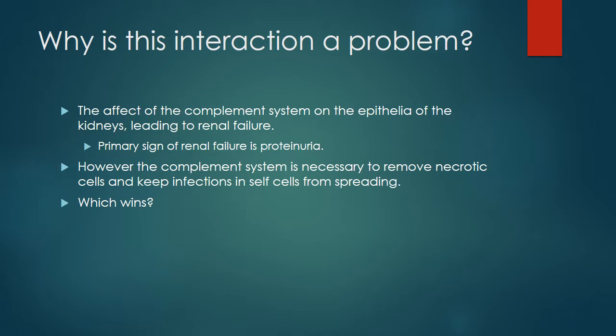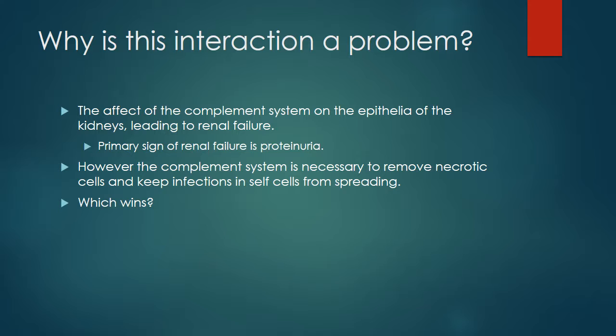So the main reason that this particular interaction between the complement system and the renal system is a problem is that the complement system proteins can attach to the epithelial cells of the renal system on the surface and cause the cells to lyse and leak out their essential proteins. This in turn causes the cells to die and renal failure to occur.